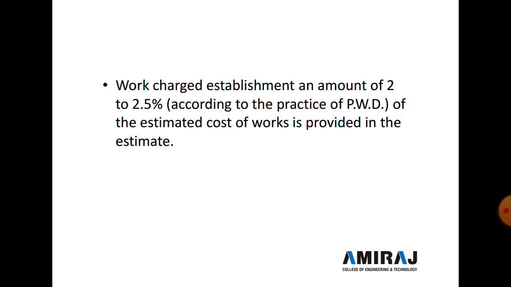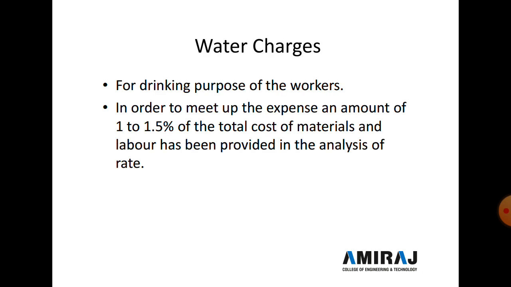Generally, work charge persons are employed on a monthly or temporary basis according to the progress of the work, and their service lasts for the sanctioned period but may be continued on a fresh sanction. Their services are terminable by 1 month's notice for 1 year of continuous service, but for less than 1 year of service, 14 days' notice is required to terminate their service. Next is water charge.